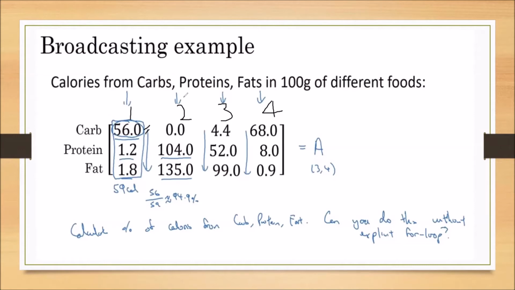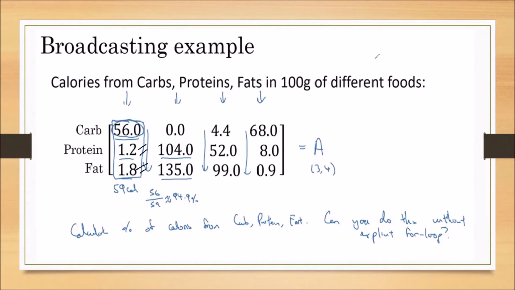I want to know the percentage of carbohydrates in the first food item. For that, I have to calculate the carbohydrate calories, 56, divided by the total number of calories. The total number of calories of the first food item is 59. So the percentage is 56 by 59. Similarly, for the percentage of protein in the first food item, it is 1.2 by 59. And for the fat percentage in the 100 grams of the first food item, I am taking 1.8 by 59.